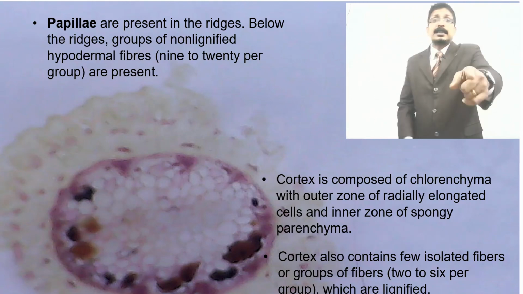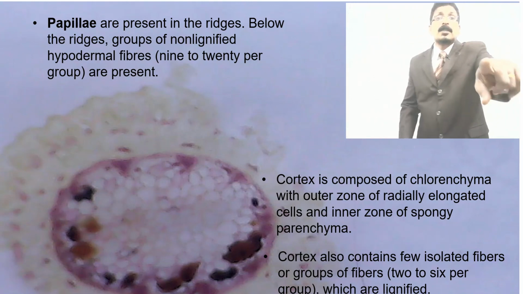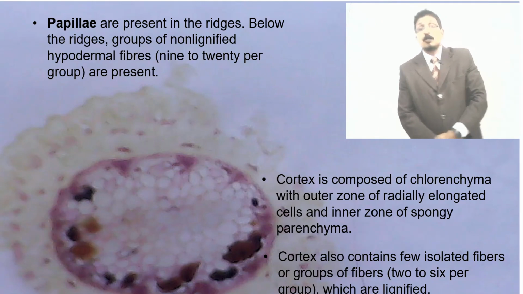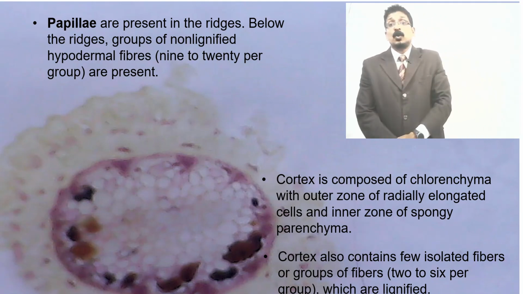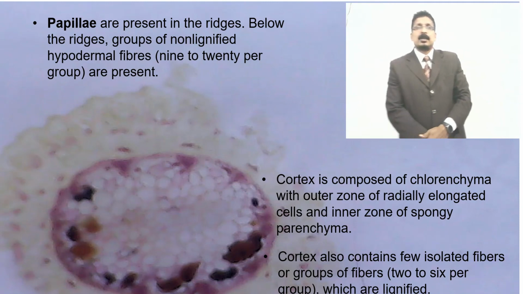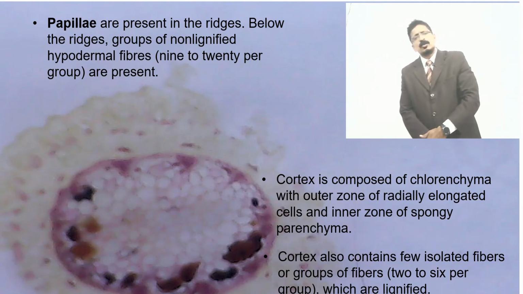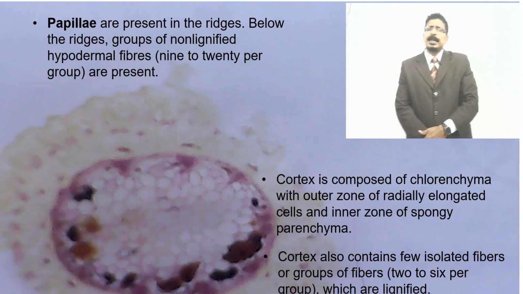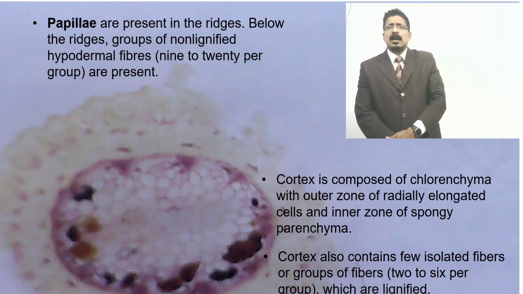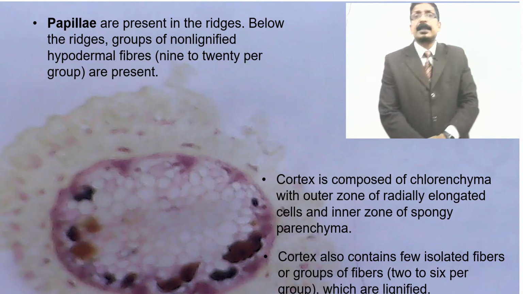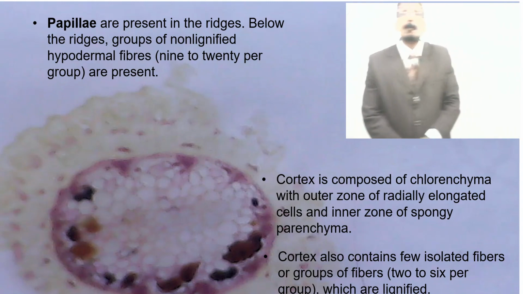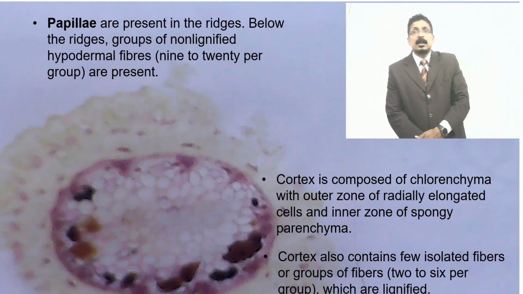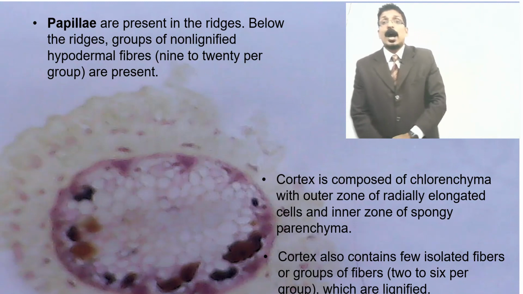See, there are a few isolated fibers, pink in color, here and there, dot by dot, groups of 2 to 6 fibers per group. A very amazing section which we can find very clearly. They are lignified. That's why they are pink in color, reacting with the lignin present in the cell, with the phloroglucinol which you have added.